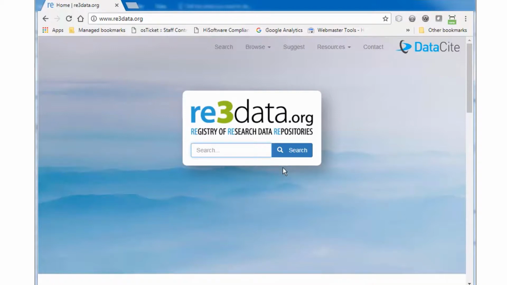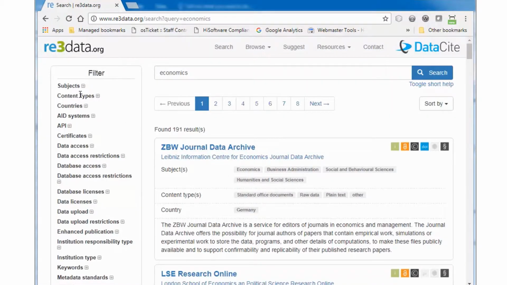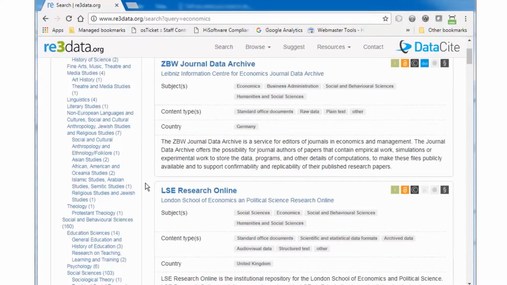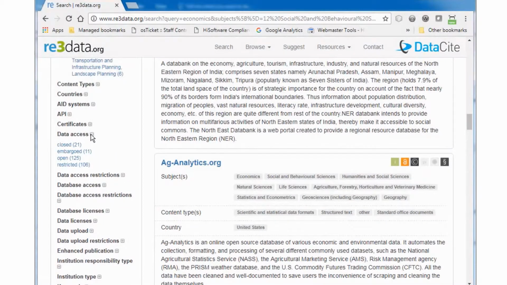For example, if I were looking for repositories that cover the subject of economics, I would type the keyword in the search box, then I would also specify by using the subject drop-down menu to select the specific subject area. My results indicate all the repositories that are tagged with that subject. To be sure you are locating open data repositories, that is data you can reuse, select the Open Access box.